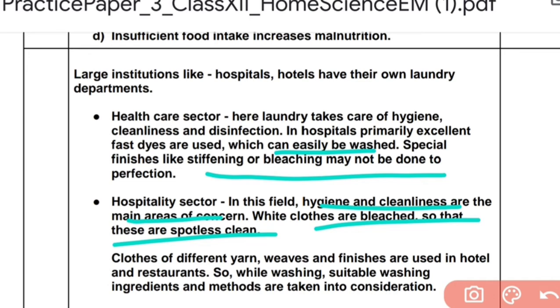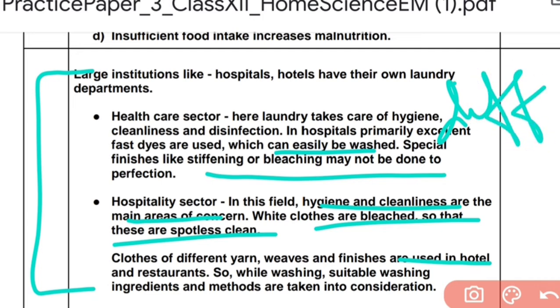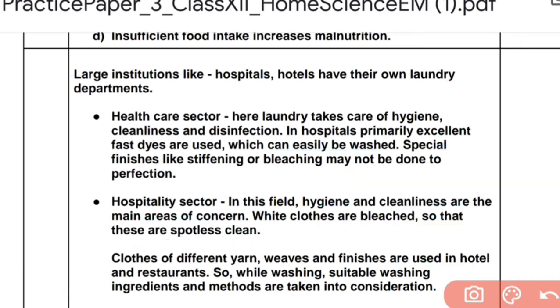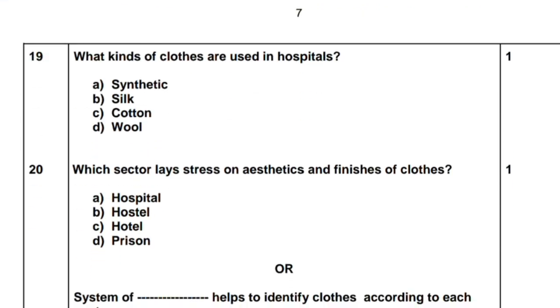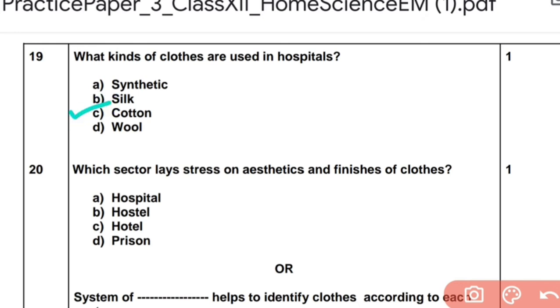Clothes of different yarn, weaves and finishes are used in hotels and restaurants. So while washing, suitable washing ingredients and methods are taken into consideration. But this particular question also gives an answer to the difference in the laundry of a hospital and a hotel, which is a long question. So once you read it, that question is also covered. Okay. Now let's see the 1 markers. What kind of clothes are used in hospitals? Cotton clothes, because you might have to launder them in hot water also, in boiling water to sanitize them.